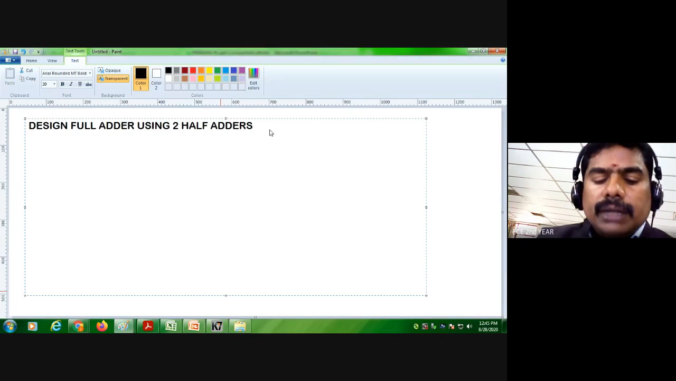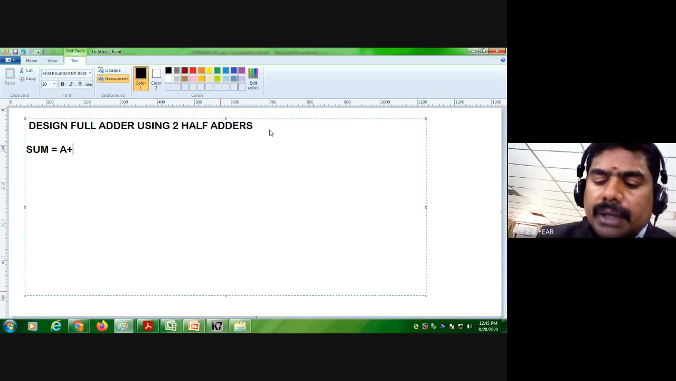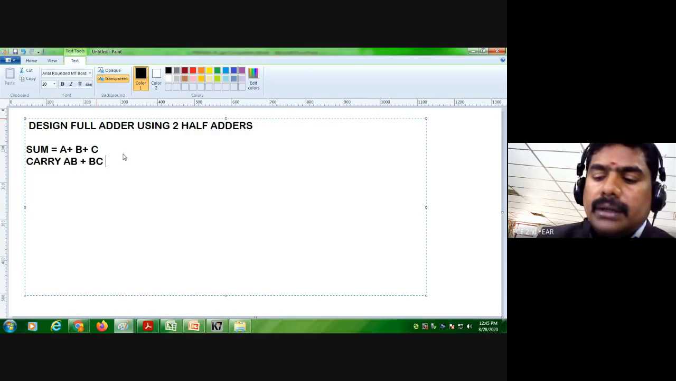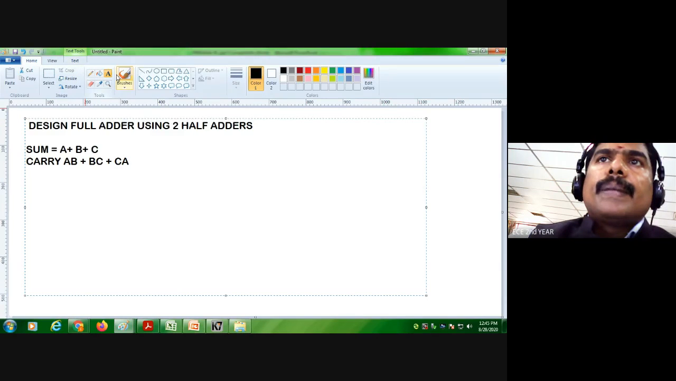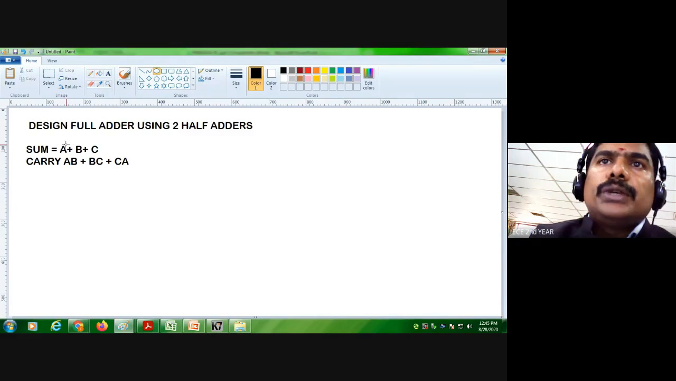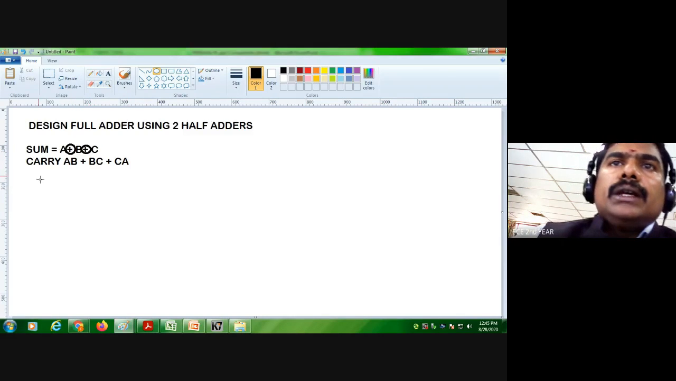So for the full adder, we know the expression sum equal to A XOR B XOR C, right? And carry equal to AB plus BC plus CA. So put an XOR over here. Okay, sum equal to this one, right?